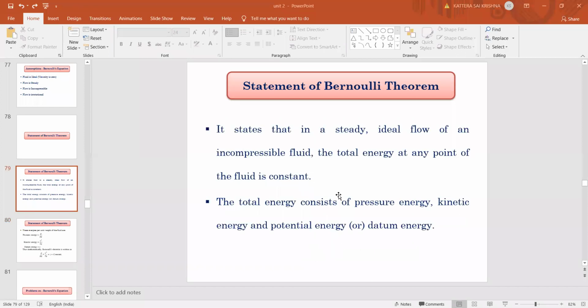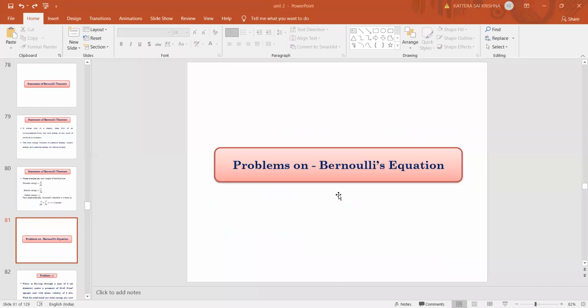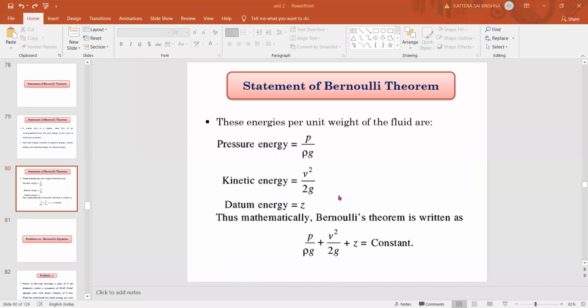Any doubt in this Bernoulli's theorem? So for example, in a fluid, if you want to apply this Bernoulli's theorem, we can take at the first section, point 1, the total energy P1 by rho g plus V1 square by 2g plus Z1 is equal to, at the second point, P2 by rho g plus V2 square by 2g plus Z2.